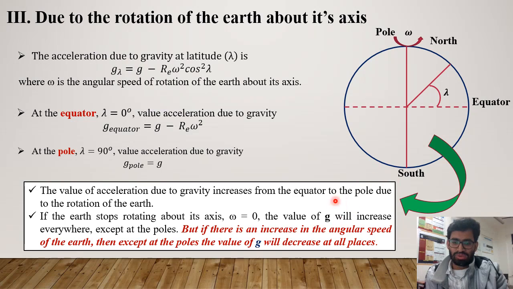Therefore, there will be an increase in acceleration due to gravity everywhere except at the poles, because this whole thing will be zero and g_lambda will be equal to g. And if there is an increase in the angular speed of the Earth, meaning an increase in omega, then except at the poles the value of g will decrease at all places, because this subtraction result will decrease due to the increase of omega.